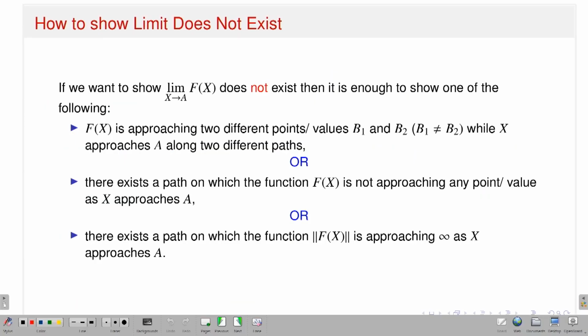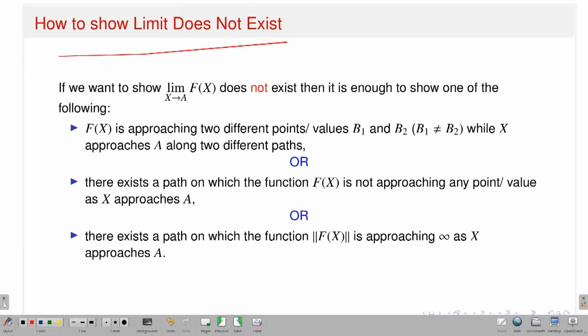Suppose I want to show that the limit of f as x approaches a does not exist. In that case, take the point wherever I want to check whether the limit exists or not. I will take two different paths which approach the point a, but I will show that the value of the function approaches different limits. If this happens, then I will say that the limit of the function at that point does not exist. So that's what I have written.